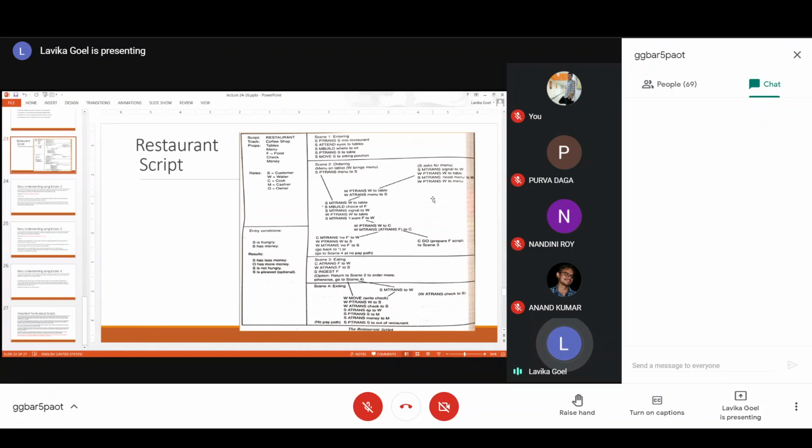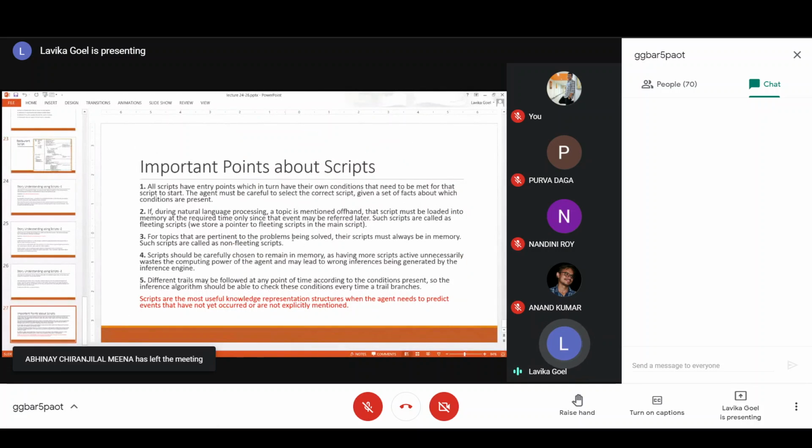So this script may or may not be activated every time, right? Because if the menu is present on the table, then we don't need this sequence of actions. So only in some cases will this script, the calling for the menu, be activated. That script may be stored just as a pointer inside the main script, and it will be activated only when needed. This particular script, corresponding to the sequence of events when the menu is not on the table, would be called a fleeting script, and we will store just a pointer to it. So it will be activated only when required.